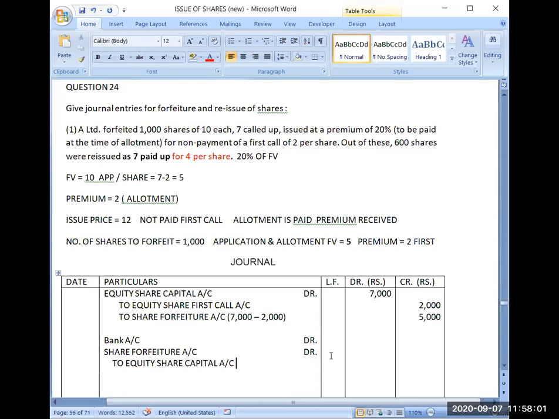Now I have issued 600 shares. That's why 600 multiplied by 4 is 2400. And I am assuming 7. So one share is giving me a loss of rupees 3. So the loss will be rupees 3 per share. That's why the amount will be 1800.